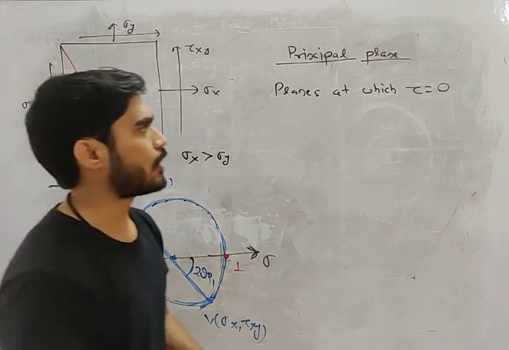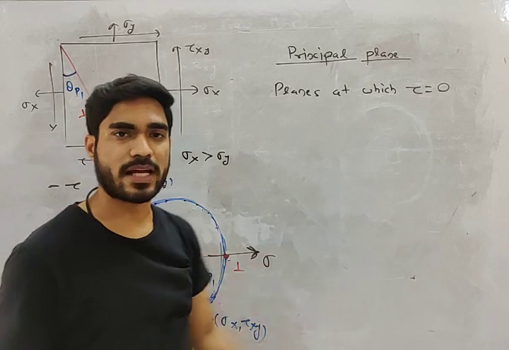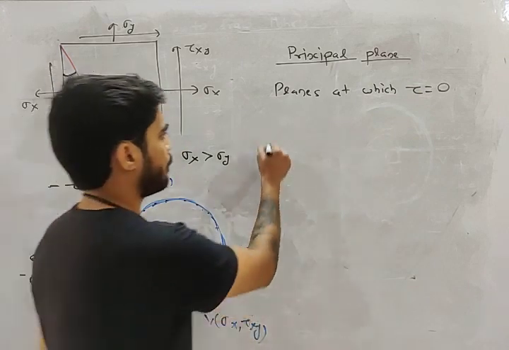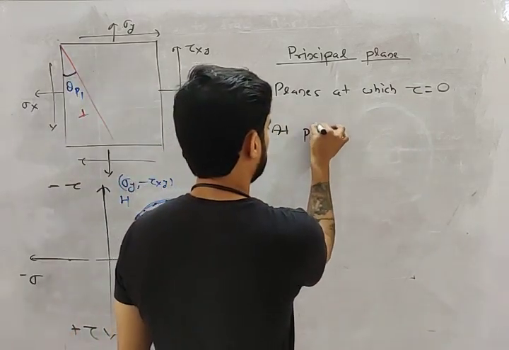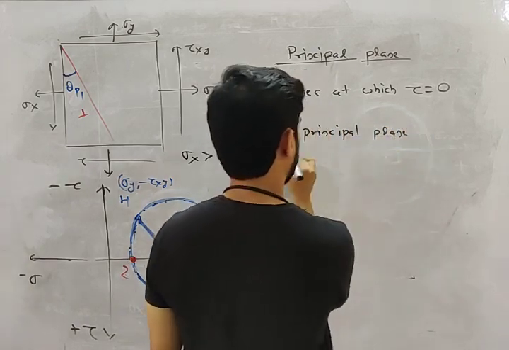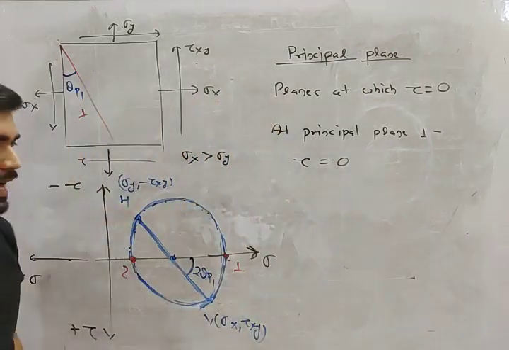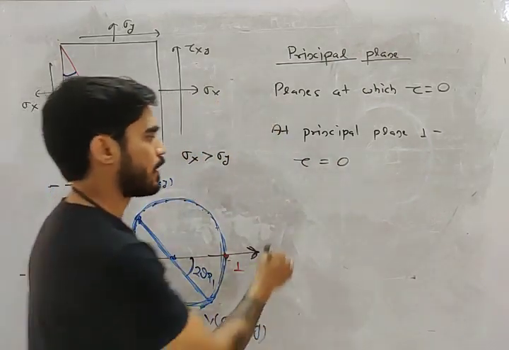What is the logic behind the principal plane? At the principal plane, tau should be 0, right? So at principal plane 1, tau should be 0. What is the equation of tau, my friend?